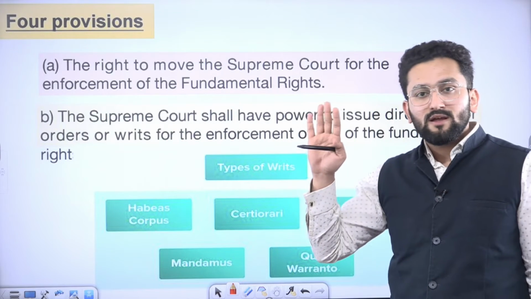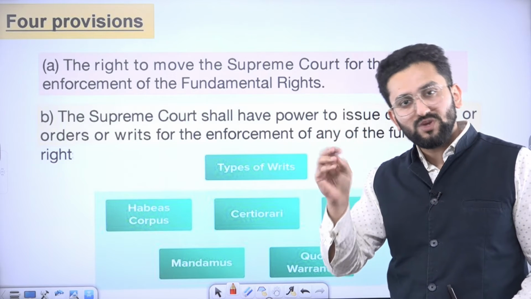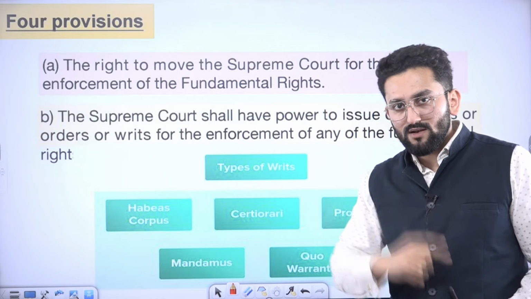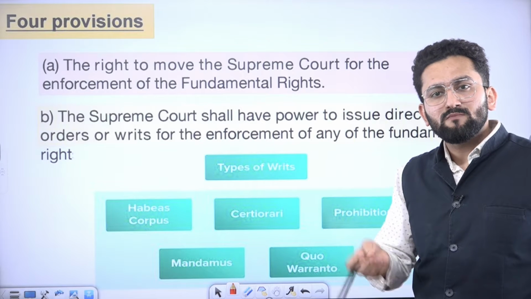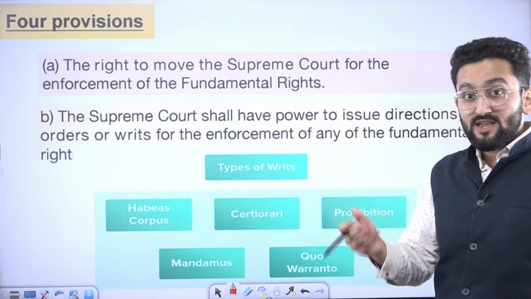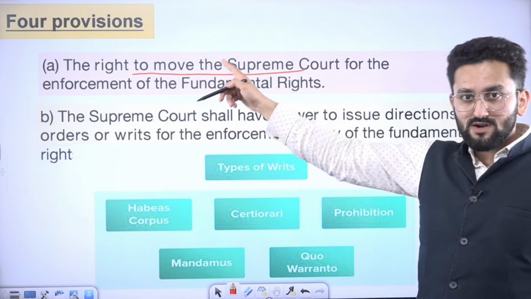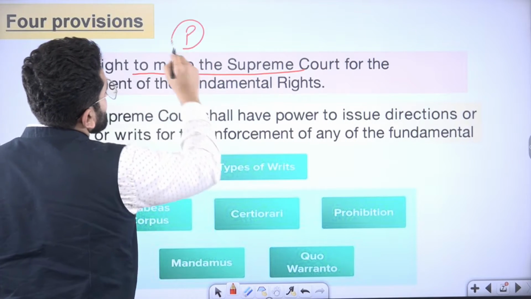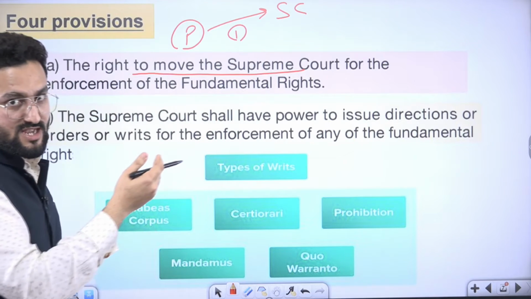Now, you can simplify Article 32 by understanding 4 provisions which are mentioned here. Okay, there are 4 provisions given in Article 32. Number 1, right to move the Supreme Court, because this is the first step. The purpose of adding Article 32 is that when your fundamental right is abridged, or you think that it is being abridged, you can move to the Supreme Court using Article 32, right? So it means you are here and you move to the Supreme Court. This is the first step. This is a way to remember these provisions.